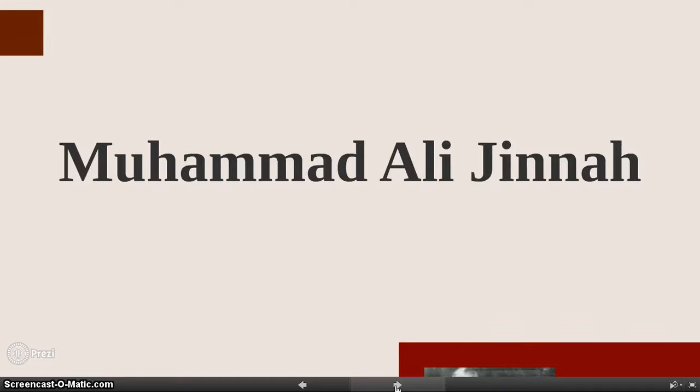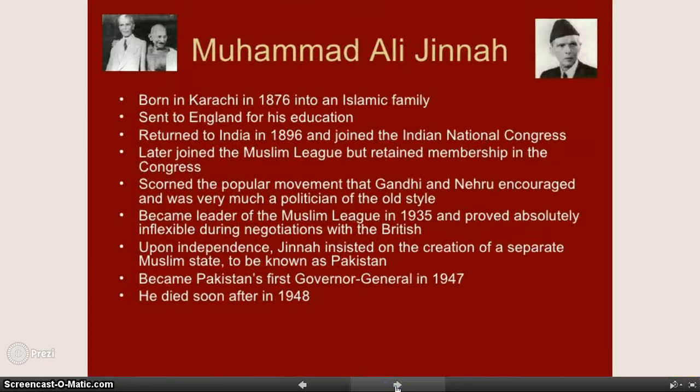Another important leader is Muhammad Ali Jinnah. This guy is really important too. He is also an Indian. However, he is a Muslim Indian. He also went to England, was educated, and he also worked with Gandhi to gain independence for India. However, after Gandhi's death and after India gains independence, the Muslims do not want to live with the Hindus and vice versa. So all the Muslims leave India and they create their own country called Pakistan. Pakistan is a completely Muslim country, and Jinnah was the first ruler of Pakistan.